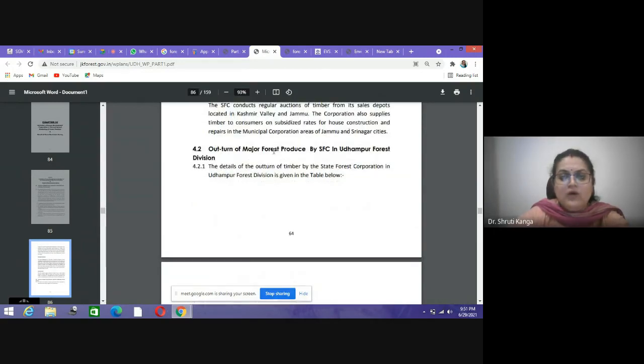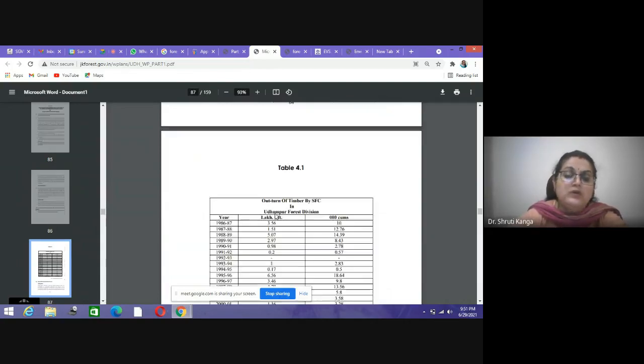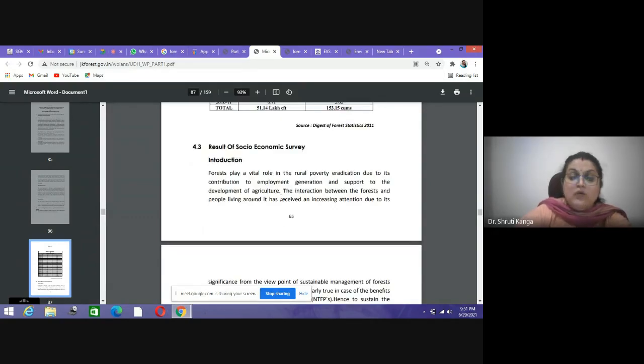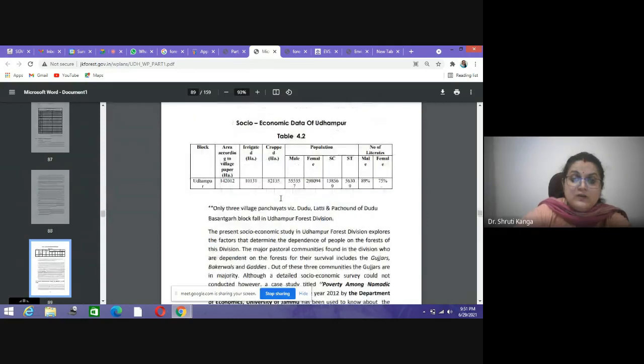Okay, then outturn of the major produces by the Udhampur Forest Division. What are the major produces and what are their outturns? So you can see here in the table that this is the outturn of the timber. Okay, this is also being stored. Now what are the results of the socioeconomic surveys? So this is the result, where you can see the area of the village, irrigated area, cropped area, then the population which is there in this area, and number of literates.